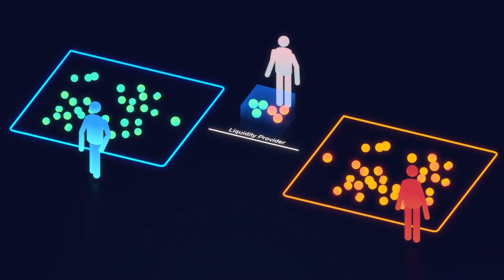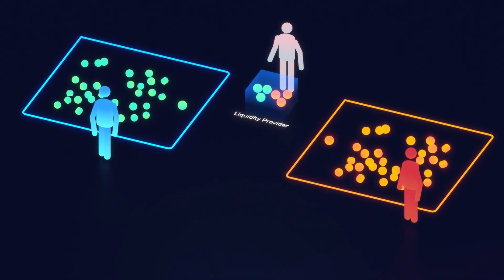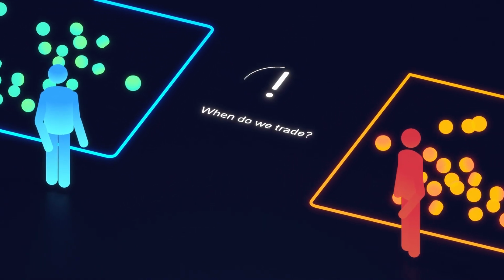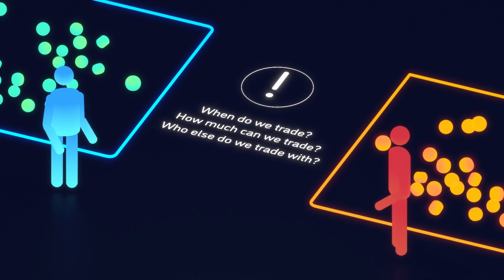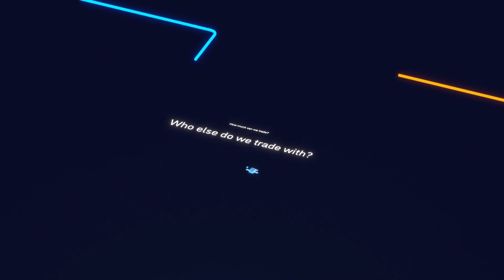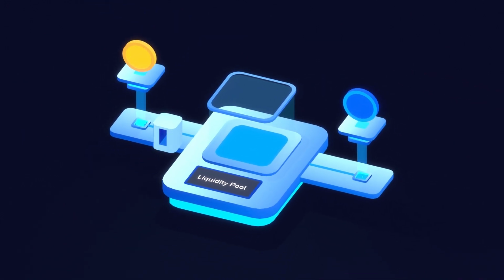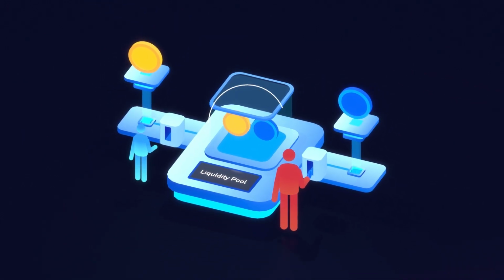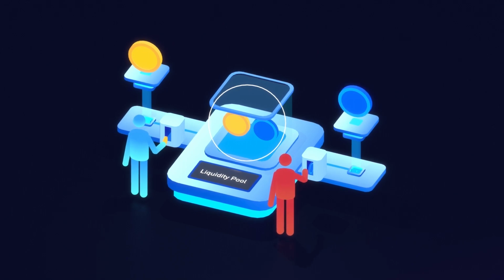Then there is a value in my service, because without my box to provide liquidity, Bob and Alice can't just swap independently. They would have to coordinate when and how much they can trade, and be counterparties to each other in this small town. A liquidity pool works just like my box. It holds onto a sufficient amount of both assets, so they can be directly traded with each other. In decentralized finance, it is an essential component that enables the swapping of assets at an agreed upon price, and is used to fulfill the purchase or sale order by providing a counterparty to the sale.